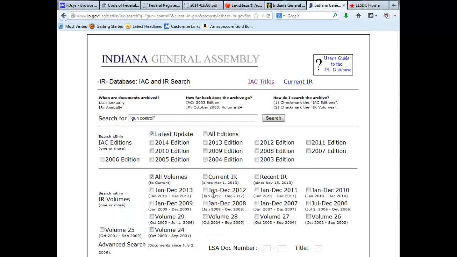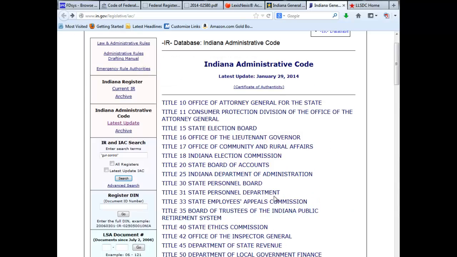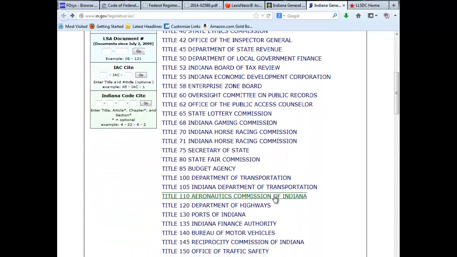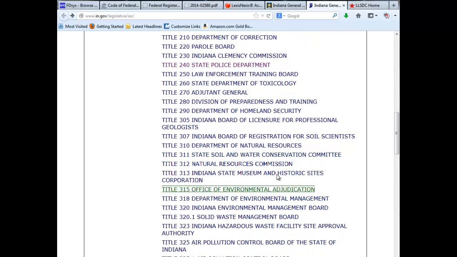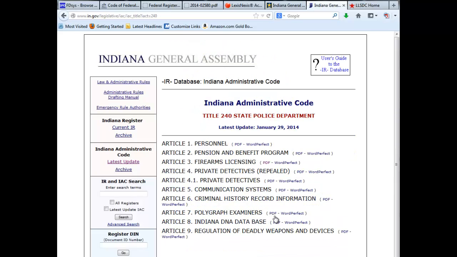Regulations deal only with what they're permitted to deal with, and in this case, there are no regulations in Indiana on gun control, though if you are interested in regulations that deal with guns more generally, they are there. So for example, the Indiana State Police Department does have regulations about firearms licensing for use by police officers.